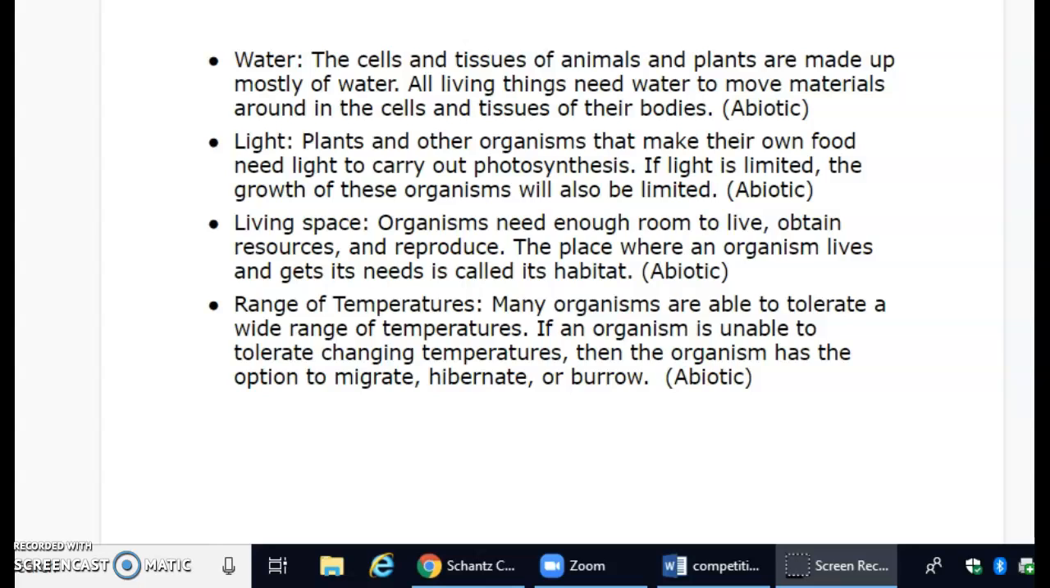Living space. Organisms need enough room to live, obtain resources, and reproduce. The place where an organism lives and gets its needs is called its habitat. So the living space or the habitat would be considered abiotic.